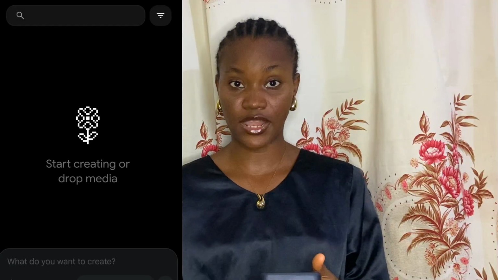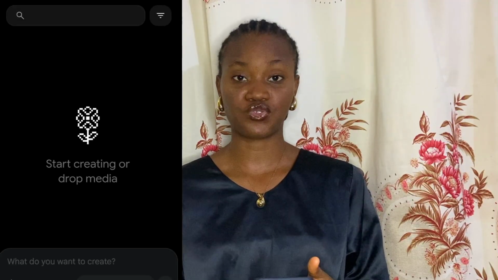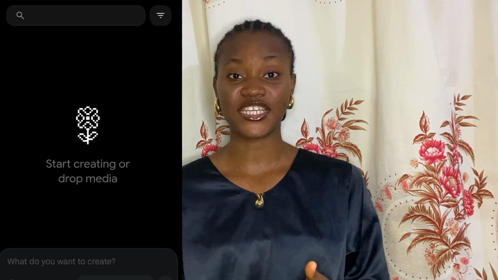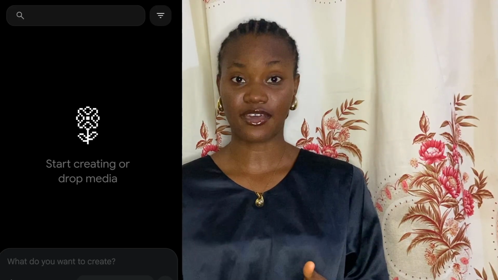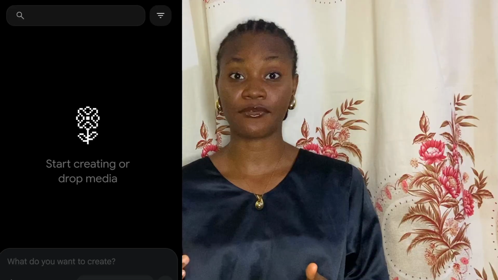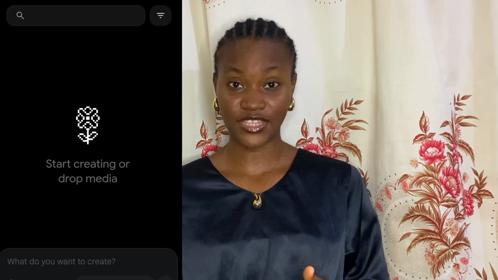Once I click on new project, it will bring me to this particular background. What I'm going to do is import the images that I generated with ChatGPT, put in my video prompt and allow it to generate them one after the other. So I've imported that particular image. That's our first image.